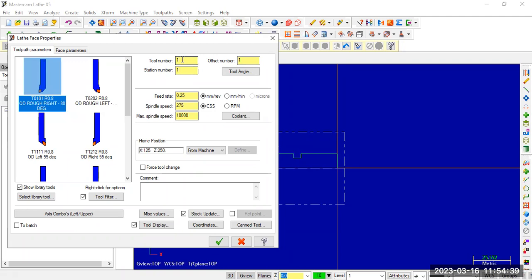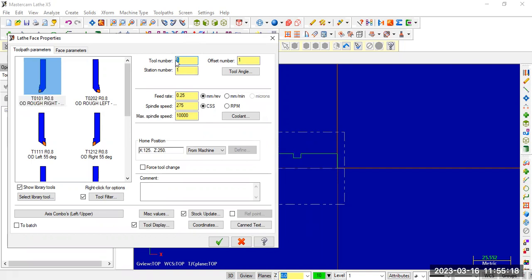So tool number. Actually the tool number means if you observe any CNC machine, it carries many cutting tools, some n number. So maybe it is 12, 24. A tool magazine will be there. Over the magazine, it will carry a number of tools. So here every tool will have some number. Suppose the same machine tool magazine will hold one single point cutting tool, drill bit, reamer. So many tools are there. So each tool will have some number. So according to the rough right tool, we need to enter this number.